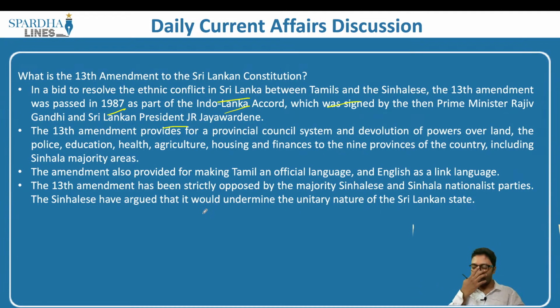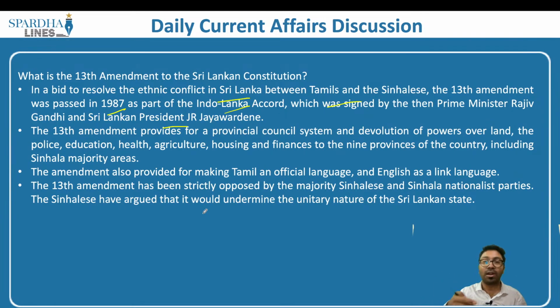But when it comes to Sri Lanka, the majoritarian community happens to be the Sinhalese. The minority population happens to be the Tamilian population. So this has become a major tussle between the Sinhalese and the Tamils. In the northern part of Sri Lanka, where the Tamils are concentrated, they were not given any rights. They were treated as secondary citizens. Their language was not recognized at all. It was only Sinhalese which was present in the constitution, and they were treated as second class citizens.